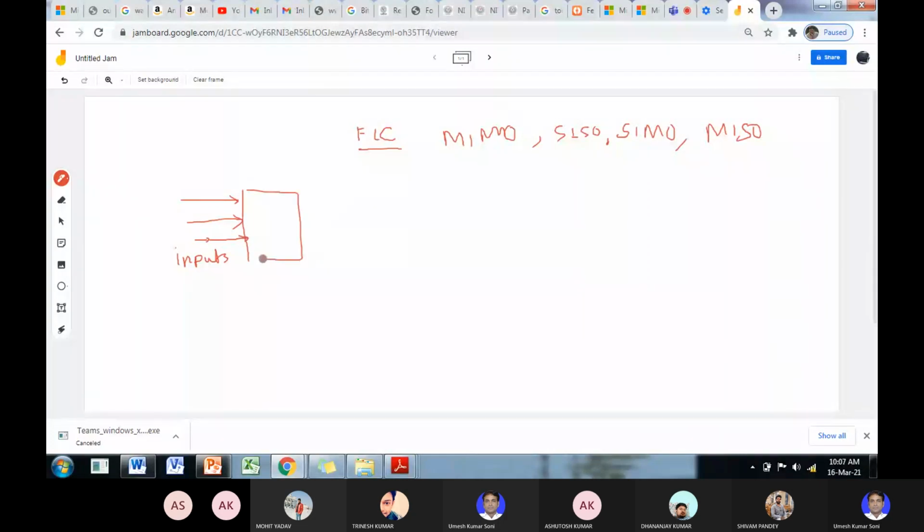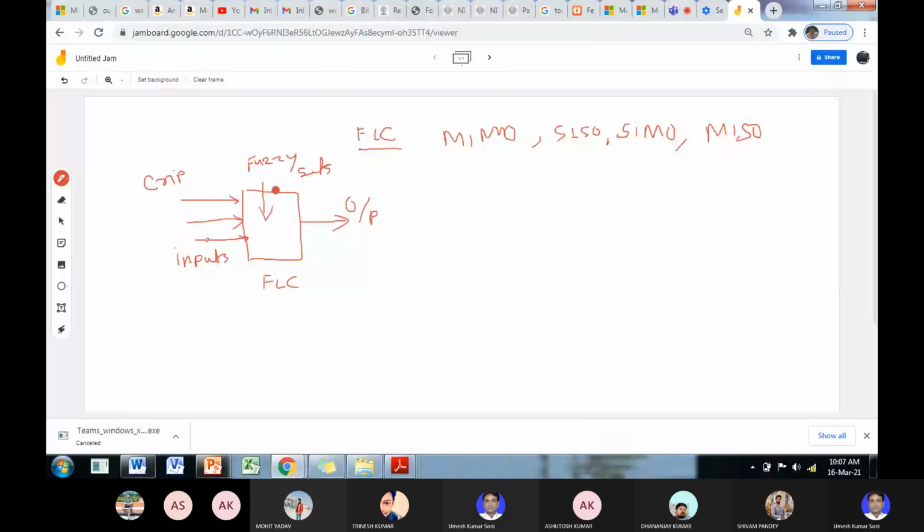This is FLC. Okay, and this is input, this is output. Okay, these are the crisp values, continuous values, crisp values, and inside all the values are fuzzy sets or fuzzy values.